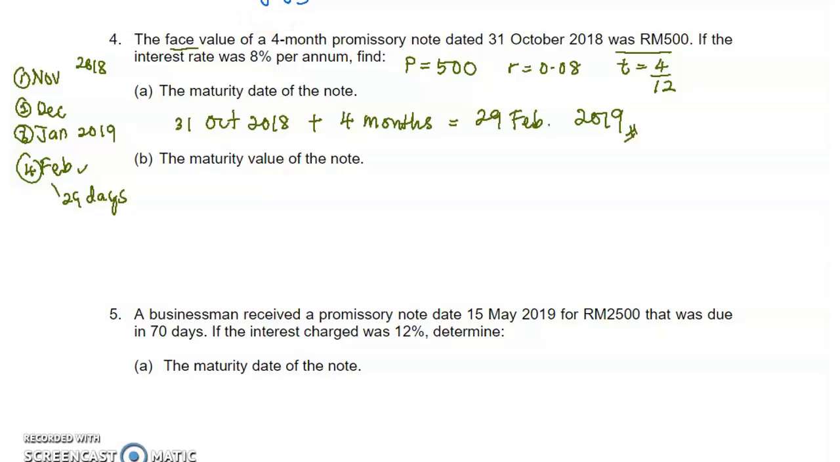Okay, then B, find the maturity value. We know that the maturity value is S. So S is equal to which formula? Since we have information about the principal, S equals P(1 + RT). So principal 500, 1 plus R 0.08, and T is 4 months.